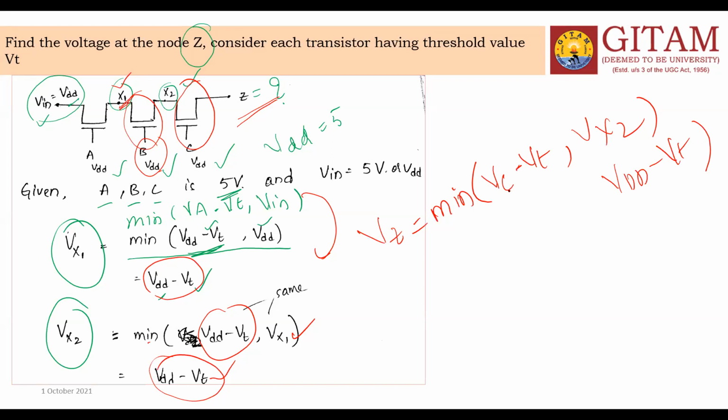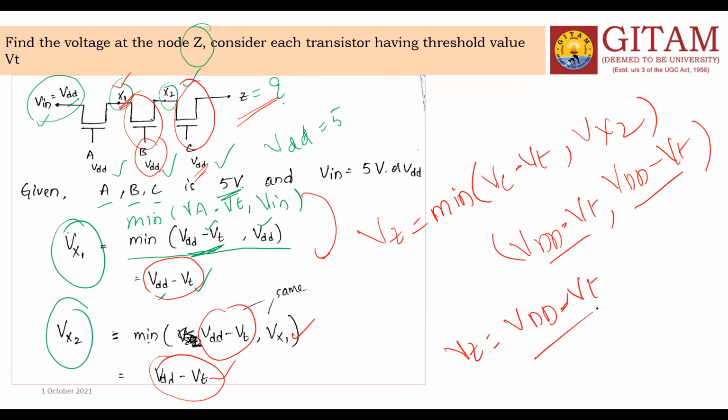What is the VC? VC means VDD once again, so VDD minus VT. Out of these two, these are the same terms, so VZ is equal to VDD minus VT only. What is the VDD value? 5 volts, minus, suppose VT is 1 volt. Then 5 minus 1 is equal to 4 volts is the output.